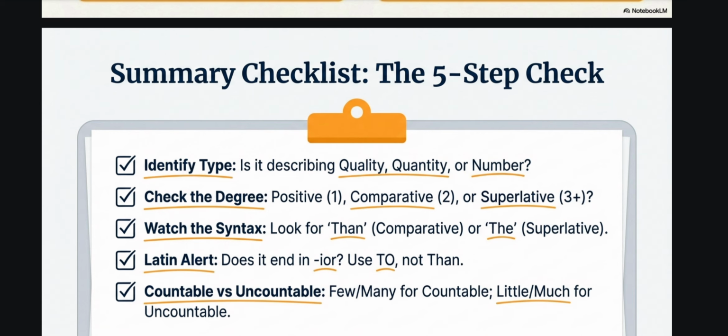Check the degree: positive, comparative or superlative. What is the syntax? Look for than with comparative or the with superlative. Latin alert: does it end with ior? It is used with to, not than. Few, many for countable; little, much for uncountable. बस इतना ही।